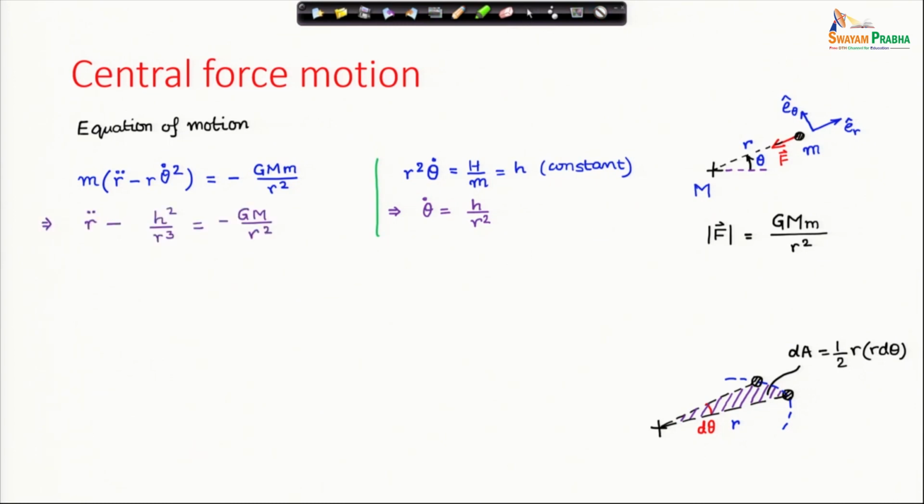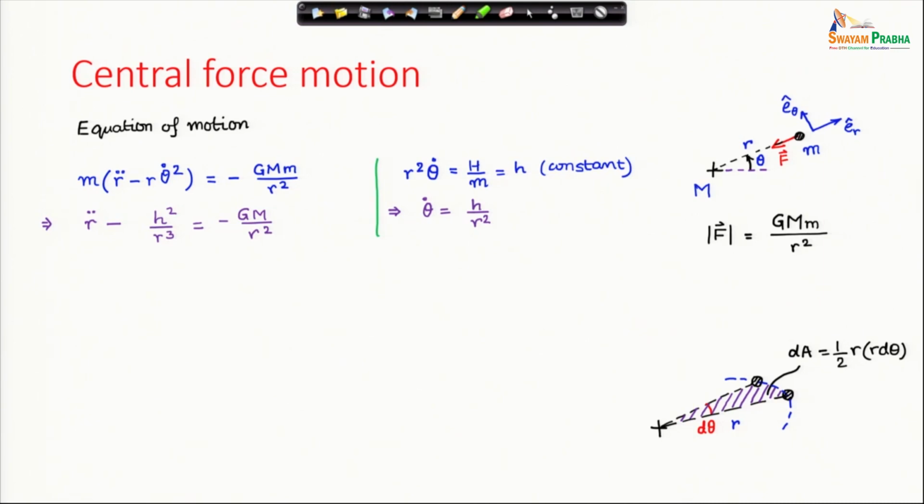This is r double dot minus h square by r cube, where h is a constant, remember, angular momentum by mass, equal to minus G M by r square. I have cancelled m from both sides. So, this is our governing equation for r.